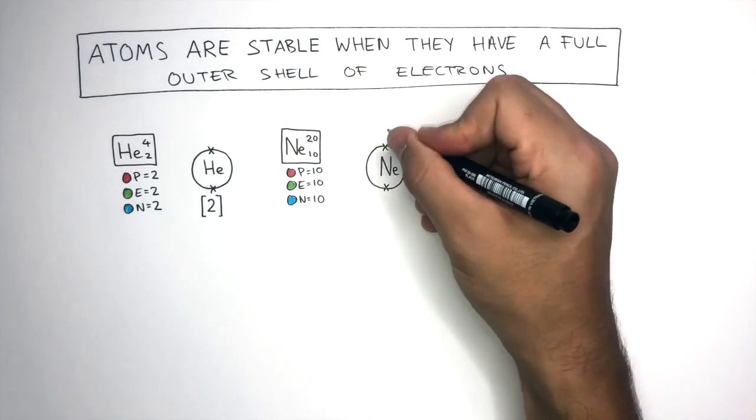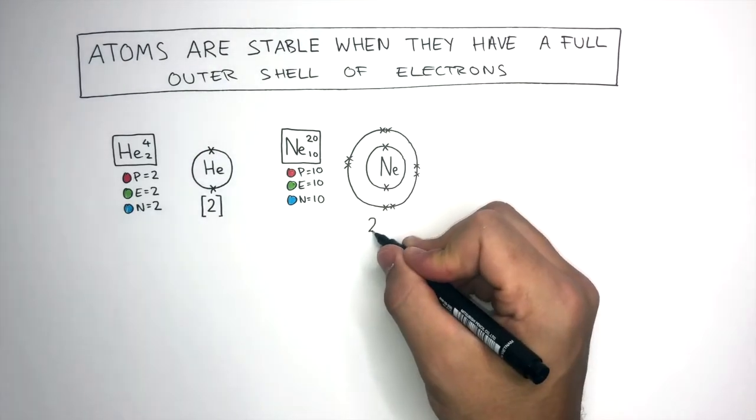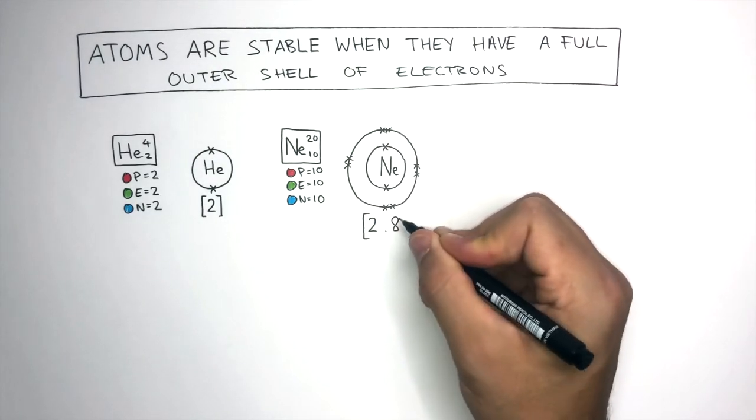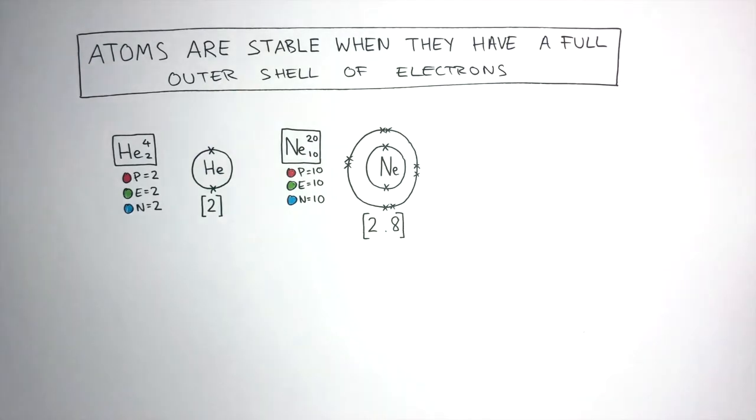This is the electronic configuration of neon. As there are 10 electrons, 2 go on the first shell and then 8 on the second shell. As neon has a full outer shell of electrons, it is very stable. It doesn't need to lose or gain any electrons or to share any electrons. It exists as single atoms.